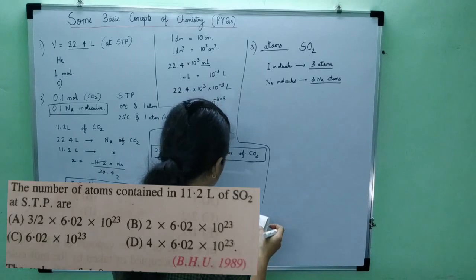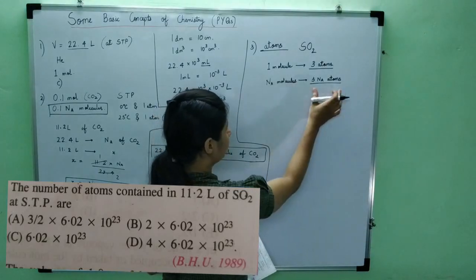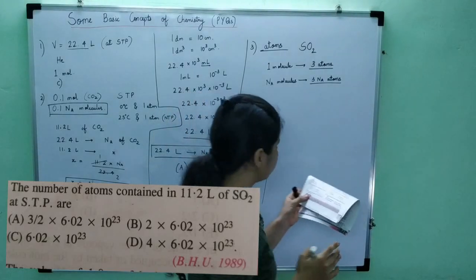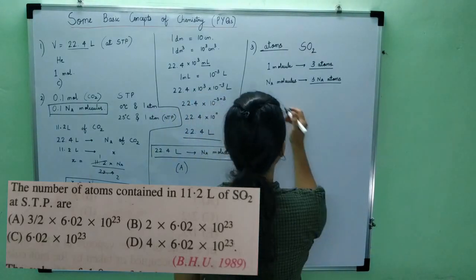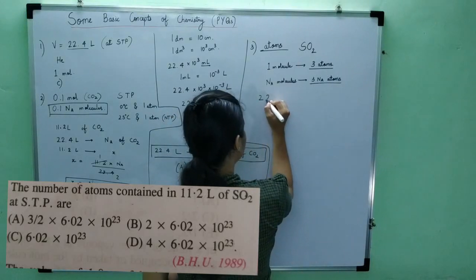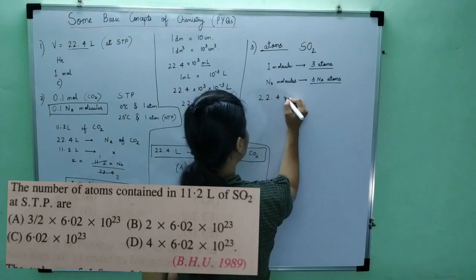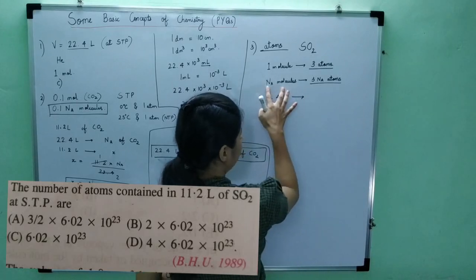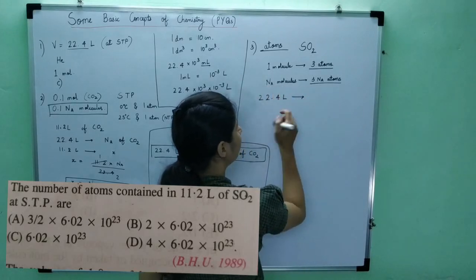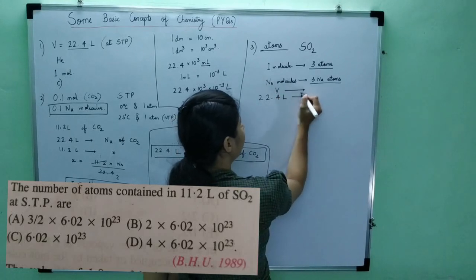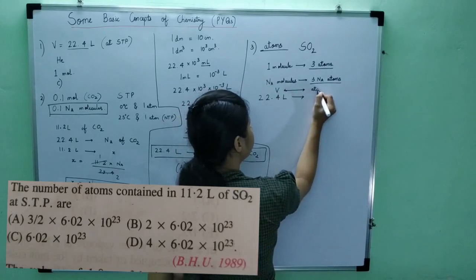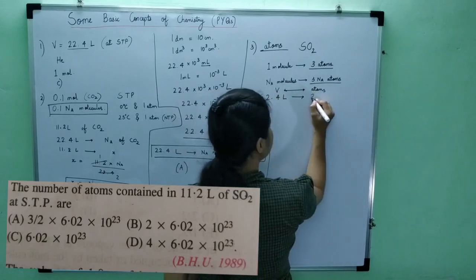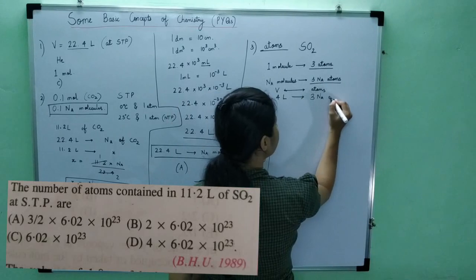Now we have the relationship between molecules and atoms. But now I want the relationship between volume and atoms. So it is 11.2, and we consider the STP conditions. If it is 22.4 liters, it would contain how many? Any molecules. But I don't want the relationship with molecules, I want the relationship between volume and atoms. Any molecules is 3 times any atoms, so this will become 3 Na atoms.